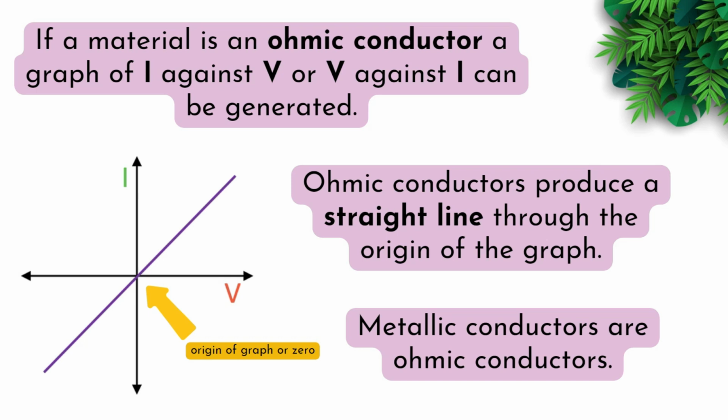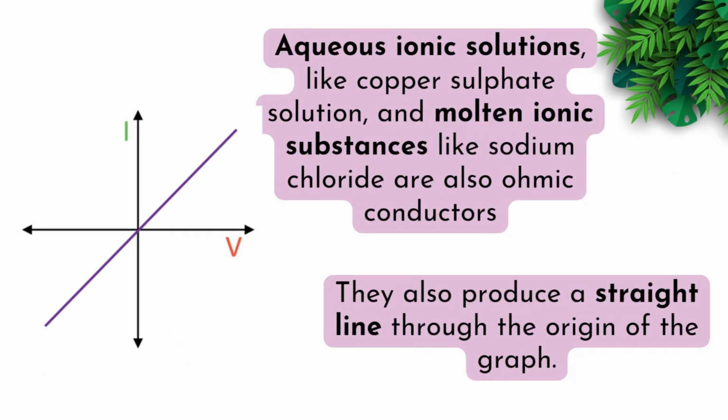If a material is an ohmic conductor, a graph of I against V or V against I can be generated. Ohmic conductors produce a straight line through the origin of the graph. Metallic conductors are ohmic conductors. Aqueous ionic solutions like copper sulfate solutions and molten ionic compounds like sodium chloride are also ohmic conductors.